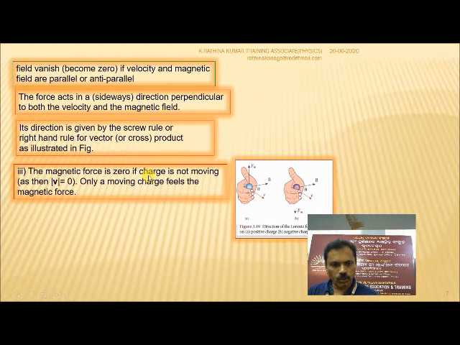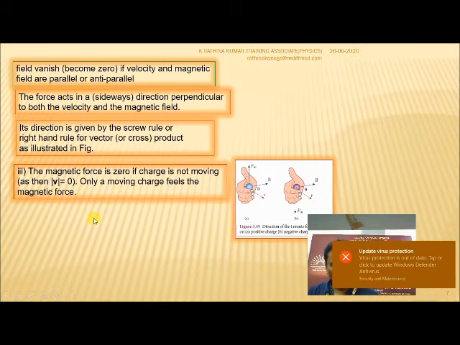The magnetic force is zero if the charge is not moving. Yes, when the charge is not moving, then the velocity is also zero. Then in the equation we put v equal to zero, and no force will be experienced by the charge.